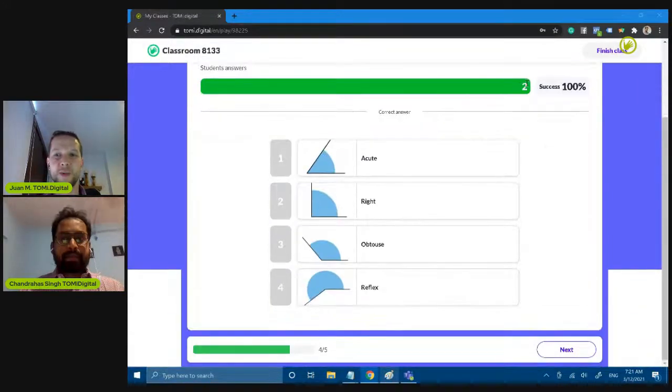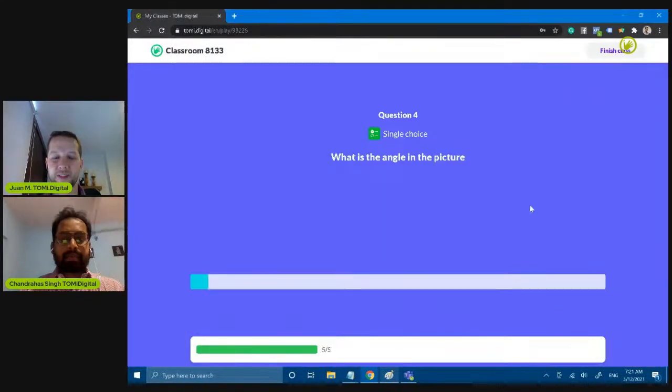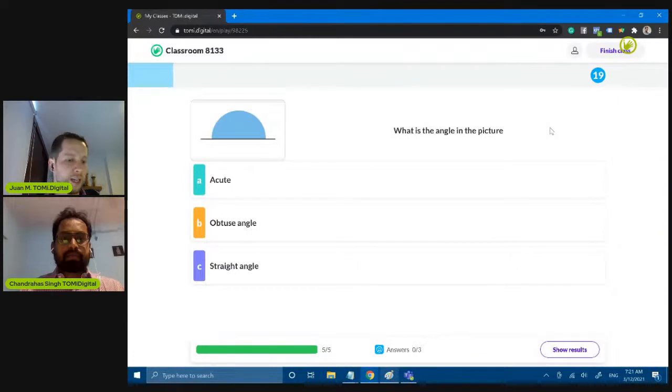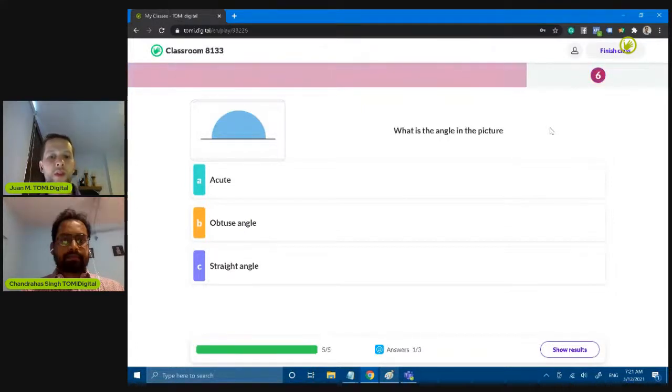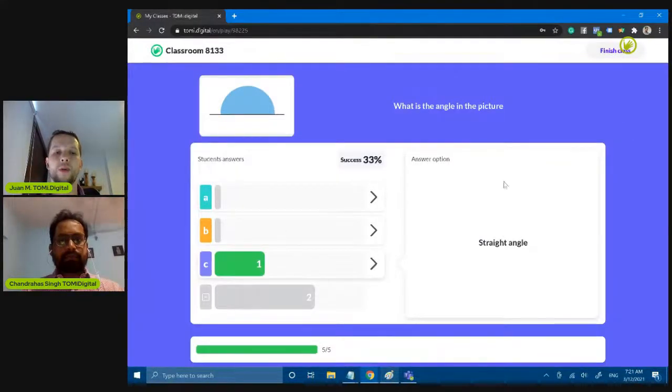So there it is, 2 people with right answers. So what is the angle in the picture? It's the final question, and it is a straight angle. Times over. So the right answer was a straight angle.